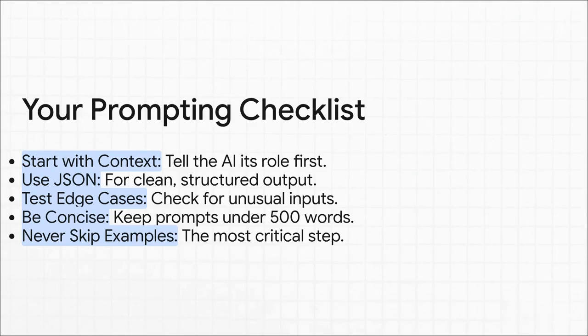Okay, here's a really interesting one, and it might seem a little counterintuitive. Keep your prompts short. It's so tempting to write a giant novel explaining everything, but a prompt under 500 words almost always performs better. Just remember, more instructions isn't the goal. Clearer instructions are. So, let's put it all together. Here's your final checklist. Number one, always start with context. Two, use JSON whenever you need clean output. Three, test for those weird edge cases. Four, keep it concise. And number five, the most important one, never, ever, ever skip the examples. Follow these steps and you'll be well on your way to mastering AI.